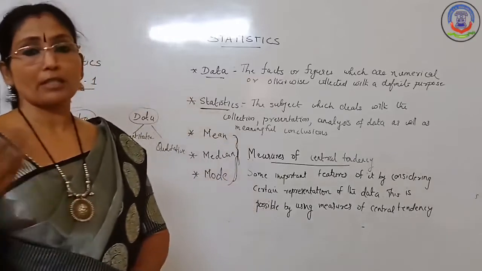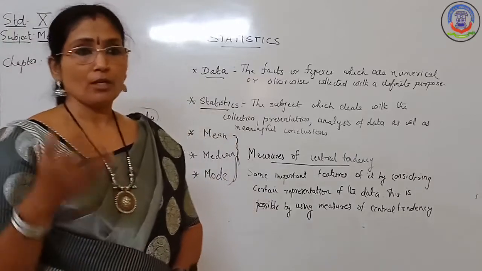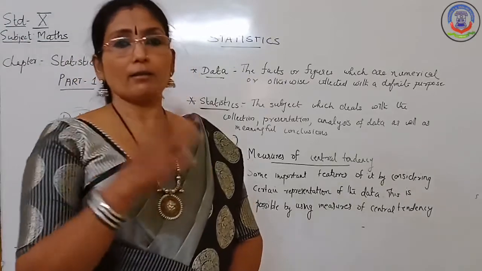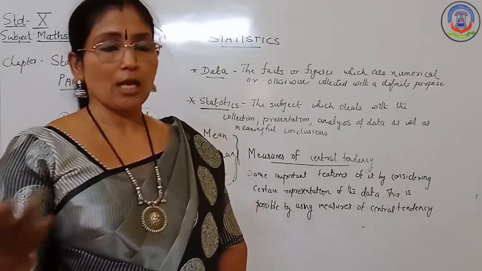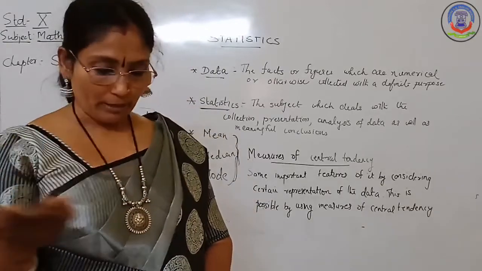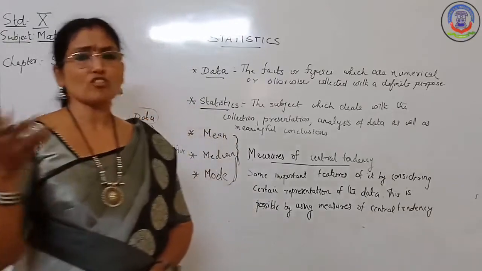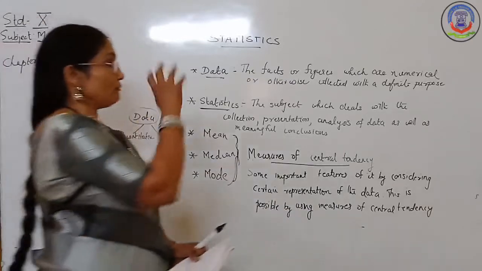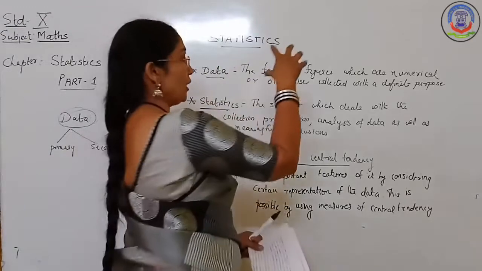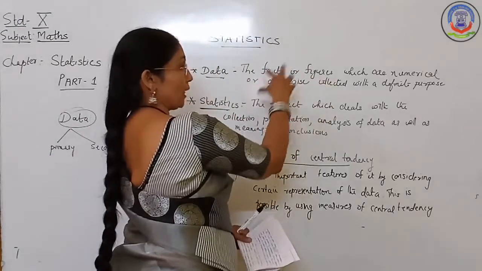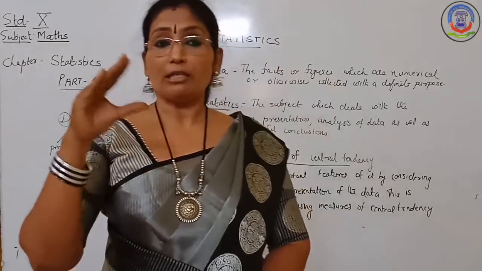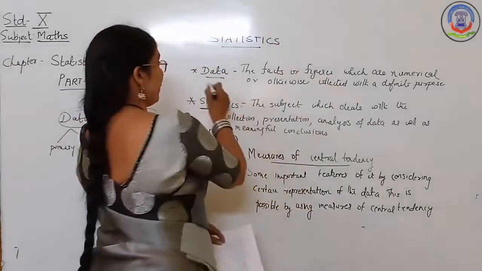This data can vary: temperatures in various cities, population in different countries, or otherwise the profits of a company, and so on. The facts and numerical figures which are collected with a definite purpose are called data.